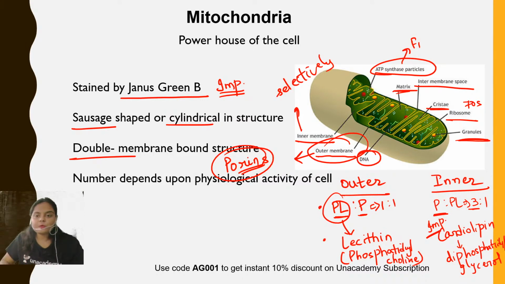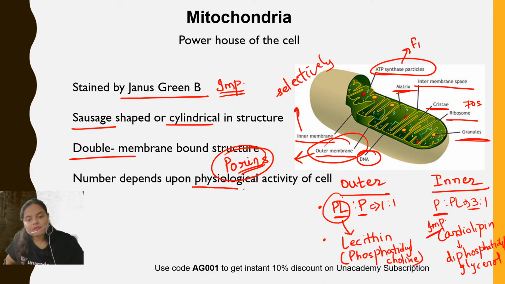Now let me tell you the number of mitochondria. Which factor decides the number of mitochondria in any cell? First of all, the number of mitochondria is dependent upon the physiological activity of a cell. So that is what I have written over here.